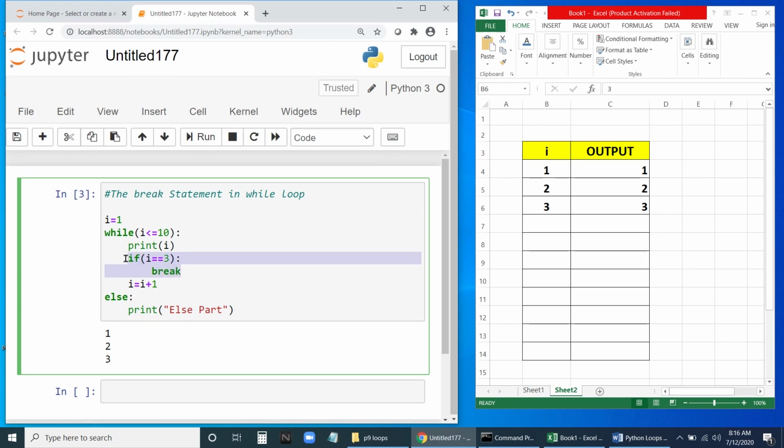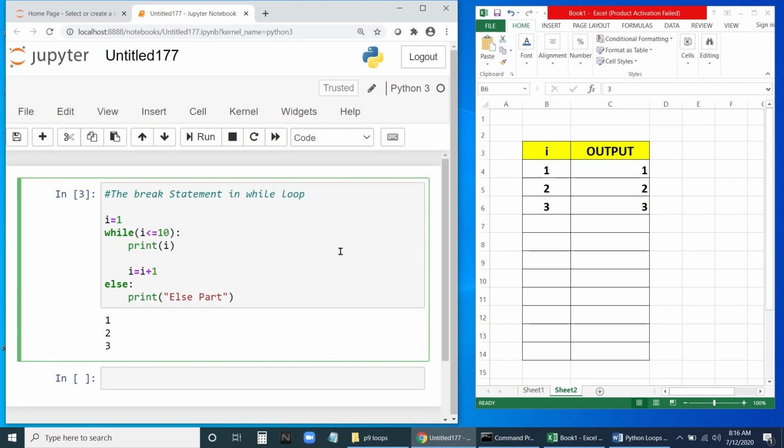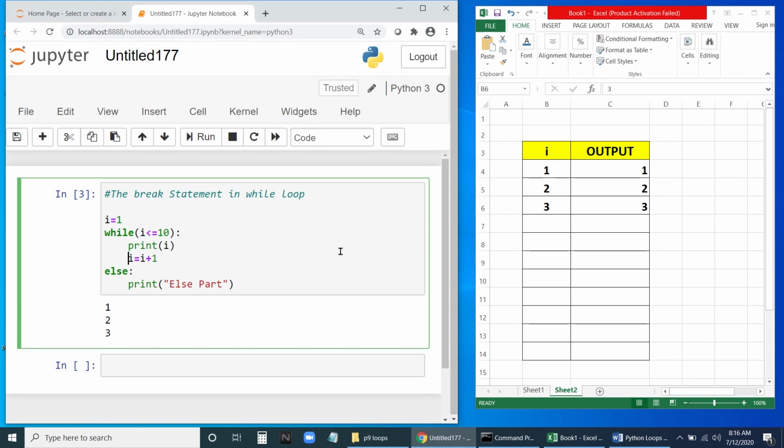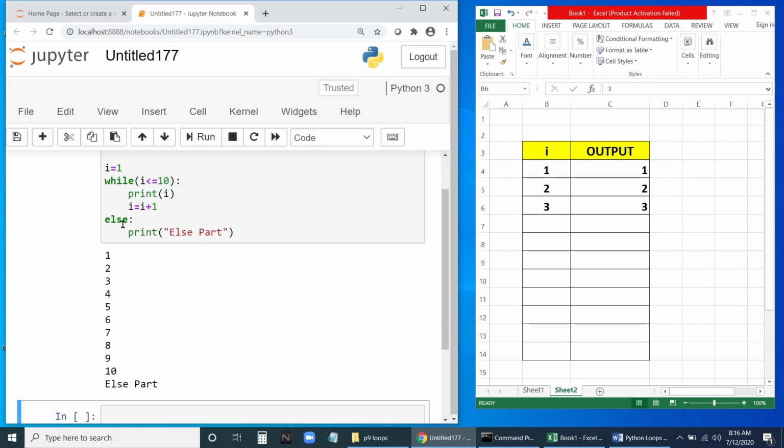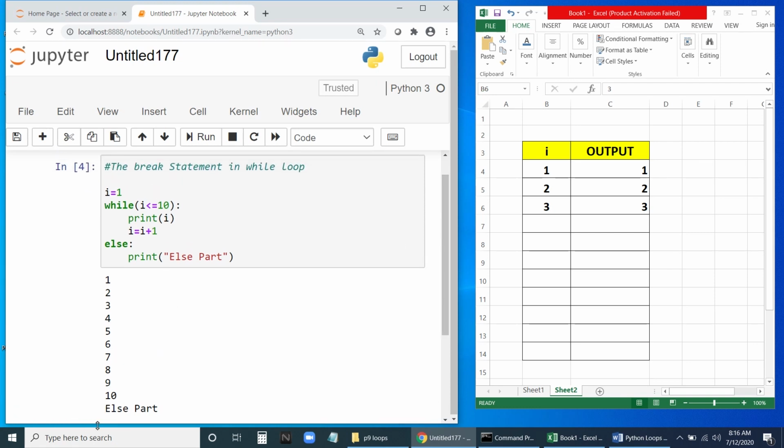Now let us remove this one. Control X. Now we know what it is going to print. It's going to print 1 to 10, you can see 1 to 10, then the else part. Because there is no break now.